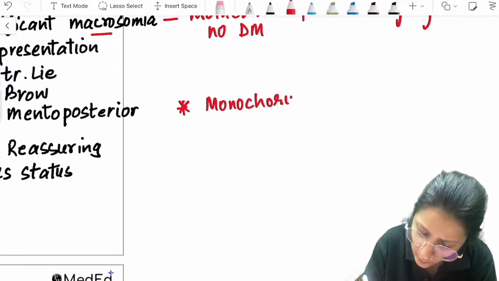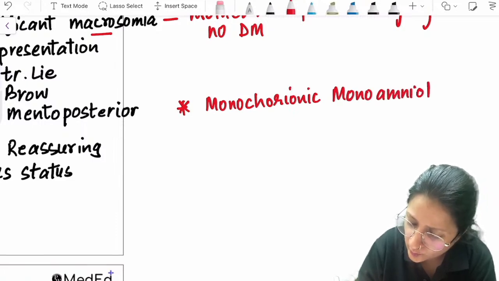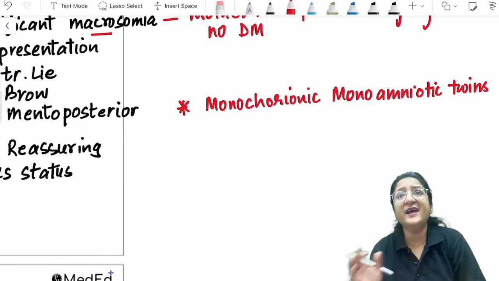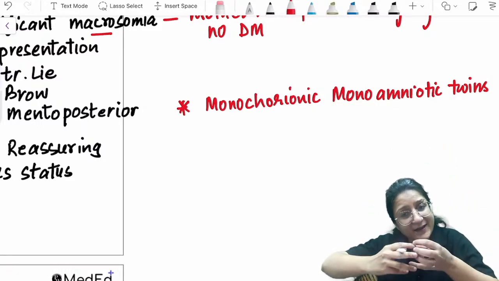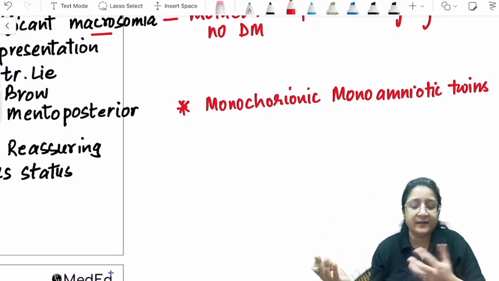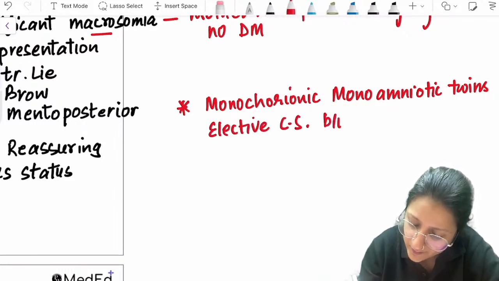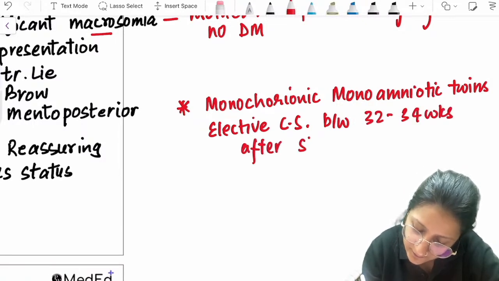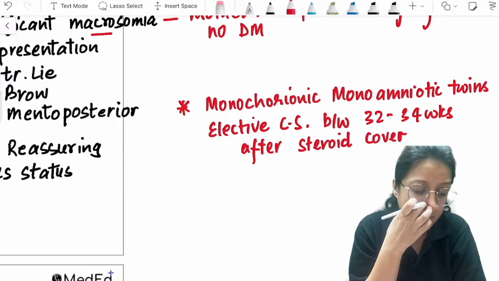Monochorionic monoamniotic twins. In this situation there is a very high risk, as there is no separation between the twins, so the cords can get entangled and fetal parts could get entangled, so we can't allow vaginal delivery. Then we go for an elective cesarean section between 32 to 34 weeks after giving steroid cover for pulmonary maturity of the fetus.